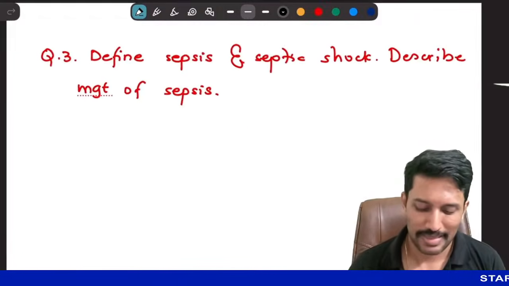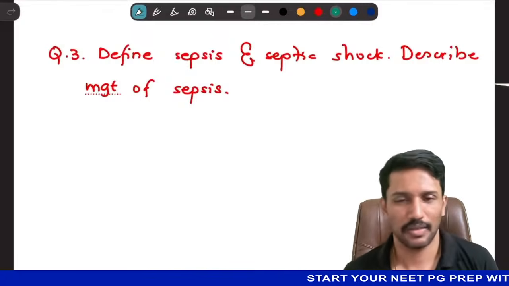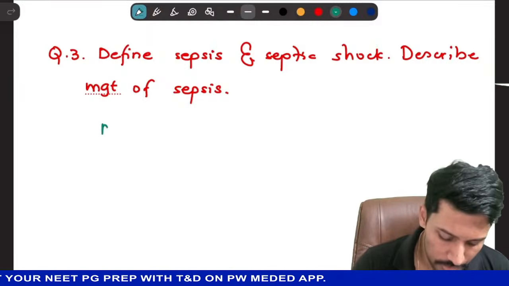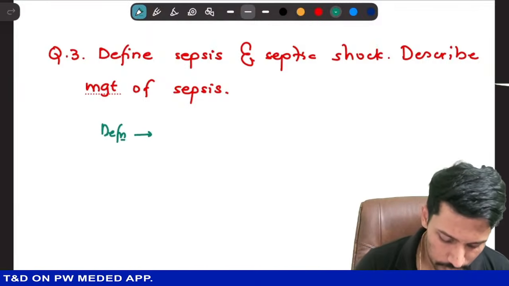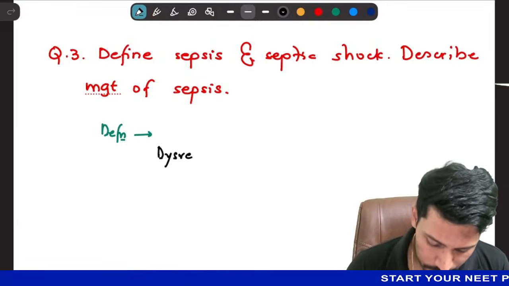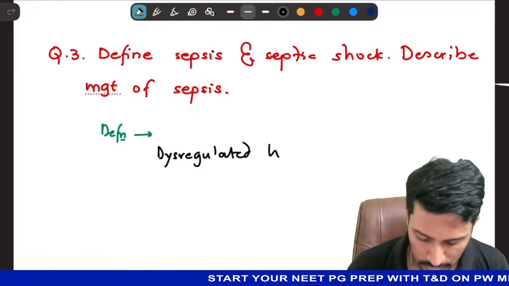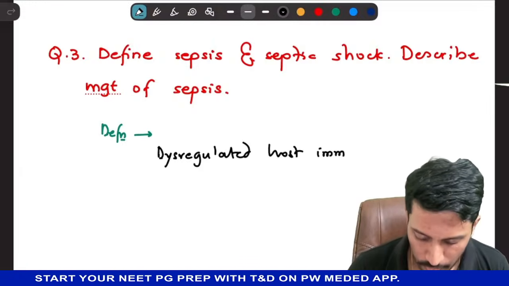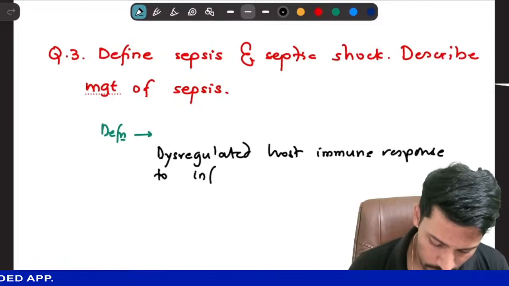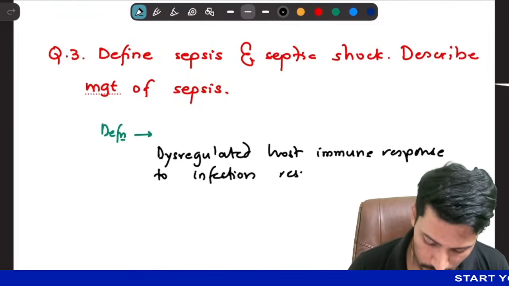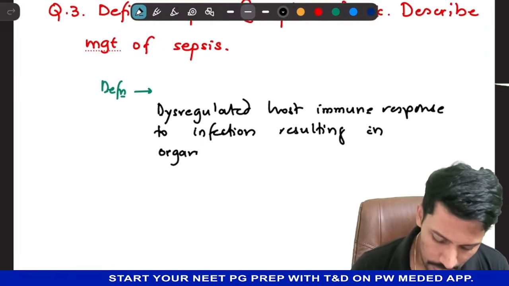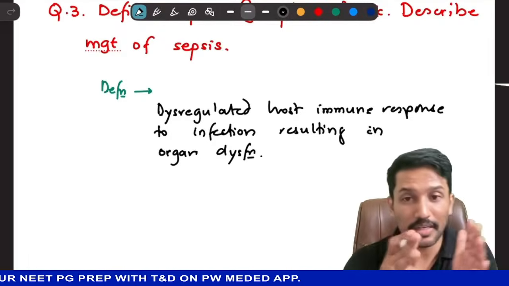Now that brings us to the next important question, that is sepsis. And whenever I ask what is sepsis, students say, sir, infection. No. So conceptual definition of sepsis is the dysregulated host immune response to infection resulting in organ dysfunction. So in simple words, sepsis is infection leading to organ dysfunction.